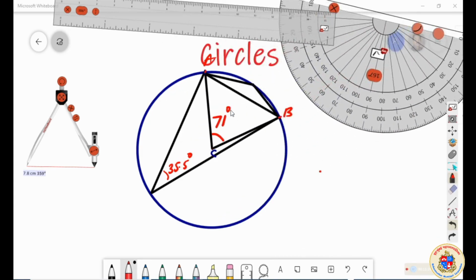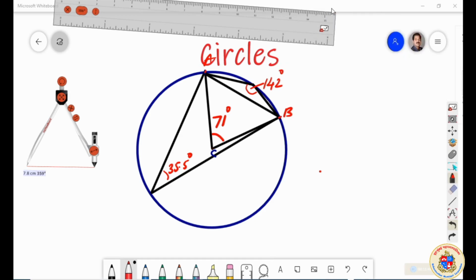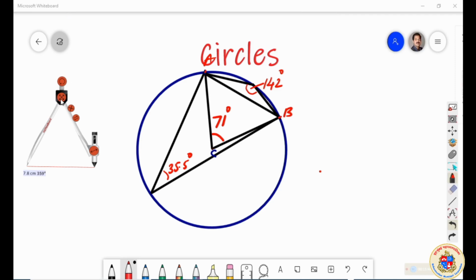I will mark here, then you will understand. This angle I was measuring, and it is equal to 142 degrees. This is the activity you have to do yourself, and there are certain conclusions which you can draw from this. What is that? This is 71. This is 35.5. This is 142.